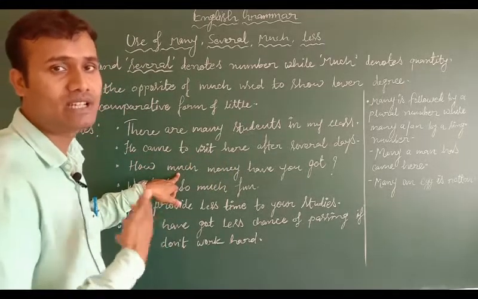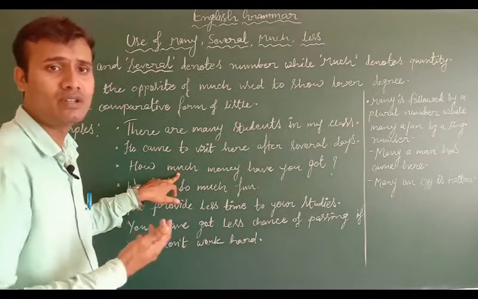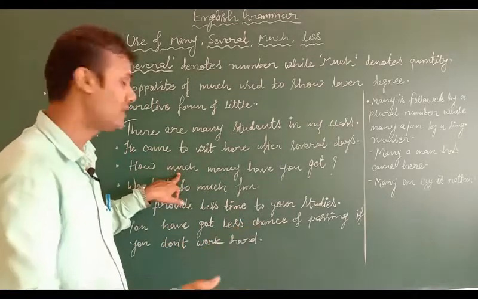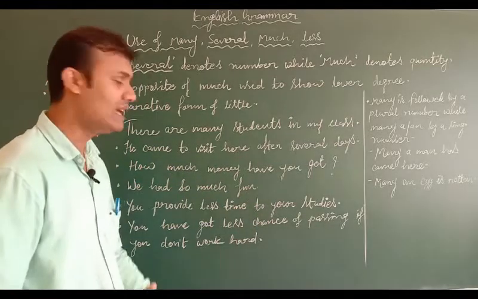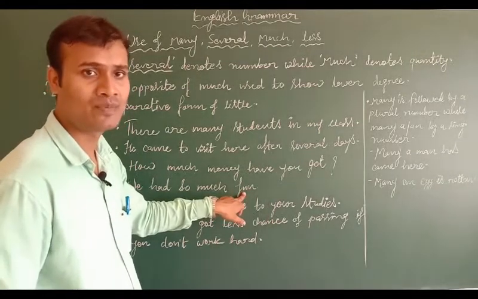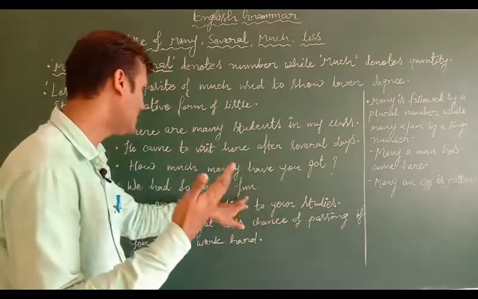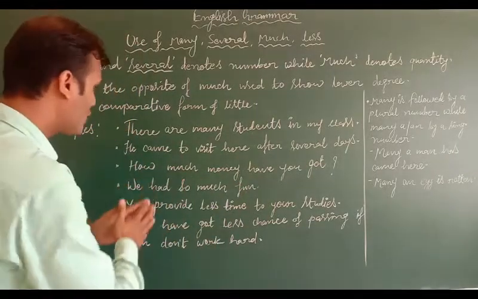Okay, so for the quantitative things, how much money have you got? How much tea do you have in your pot? Okay, so in this way, we had so much fun. You are not going to count the fun. It's an uncountable thing. We are not saying we had 3 funs. So we had so much fun. So it was the use of much.